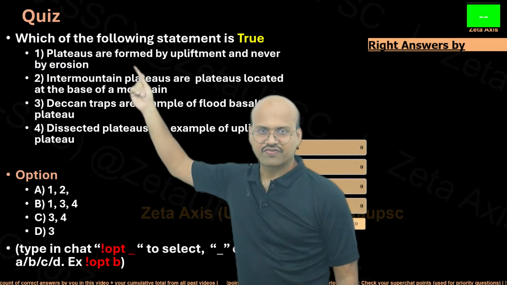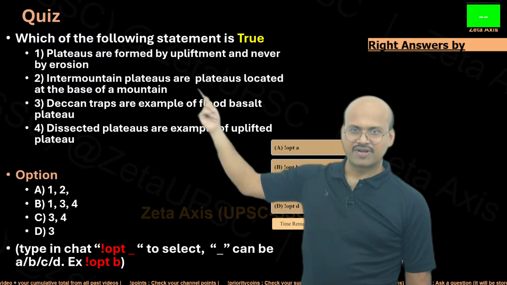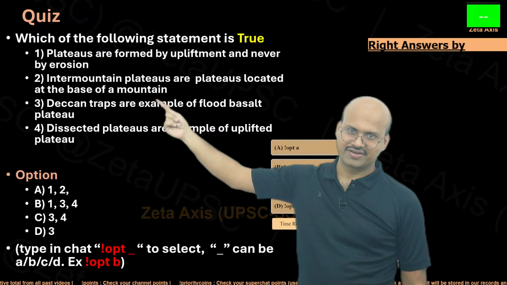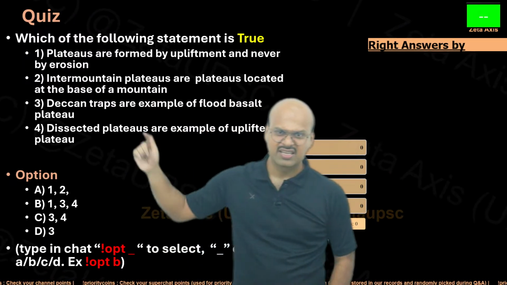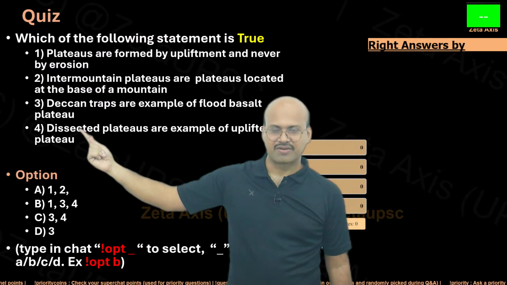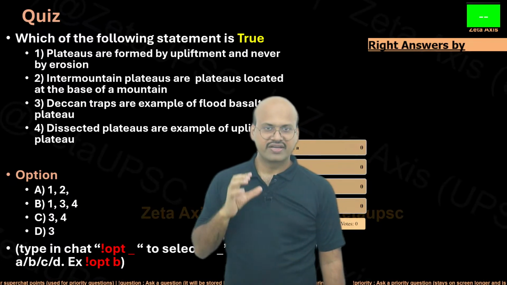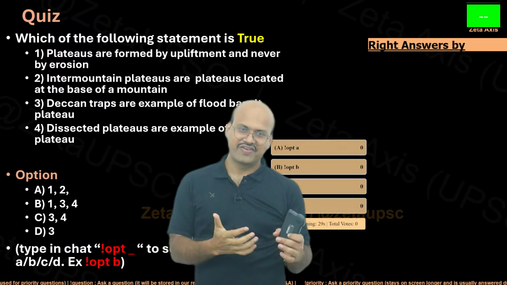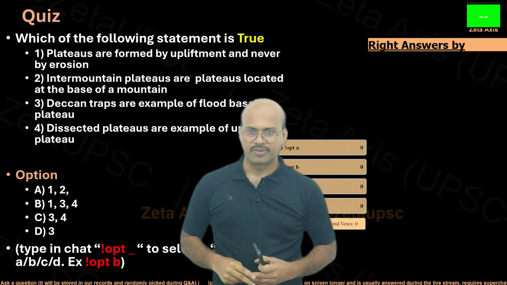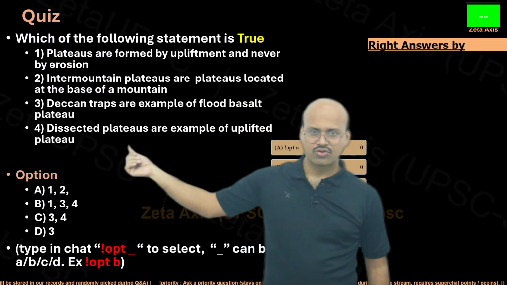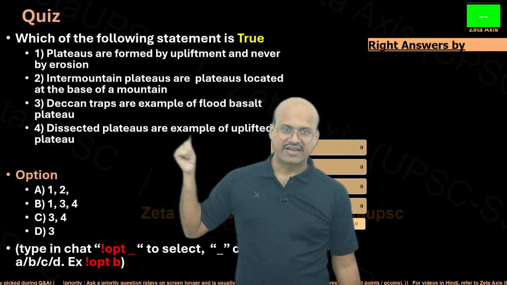The first is: plateaus are formed by upliftment and never by erosion. Intermountain plateaus are plateaus located at the base of a mountain. That is what the statement says. Deccan traps are an example of flood basalt plateau. So we know Deccan traps are different from the Deccan plateau. Deccan traps are the western part of the Deccan plateau. The Deccan plateau is basically the whole of our peninsular plateau. Sorry, dissected plateaus are an example of uplifted plateau.